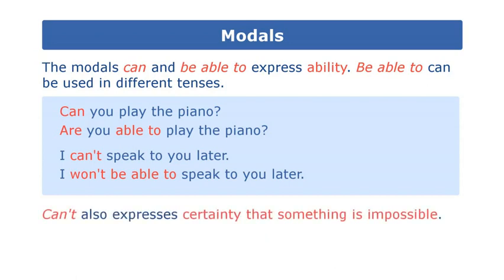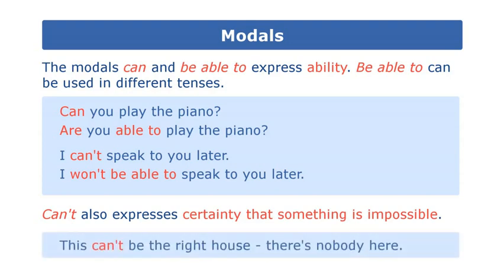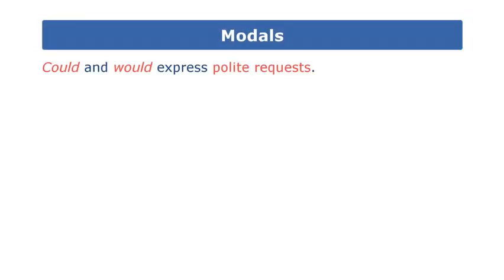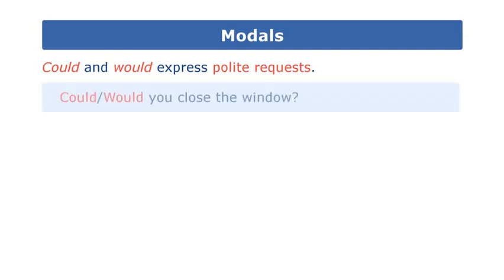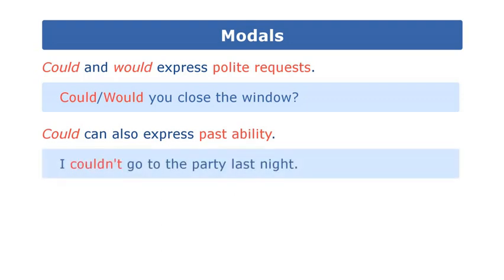Can't also expresses certainty that something is impossible. This can't be the right house. There's nobody here. Could and would express polite requests. Could, would you close the window? Could can also express past ability. I couldn't go to the party last night.